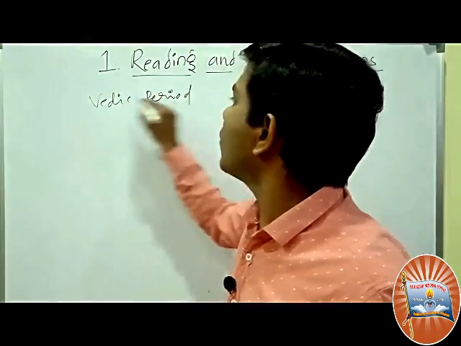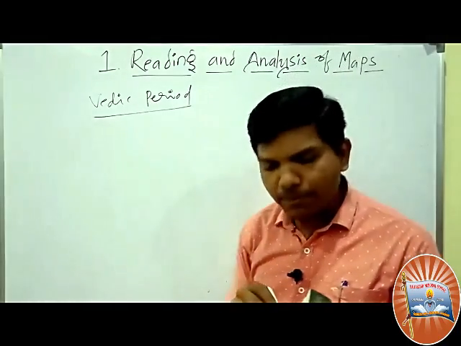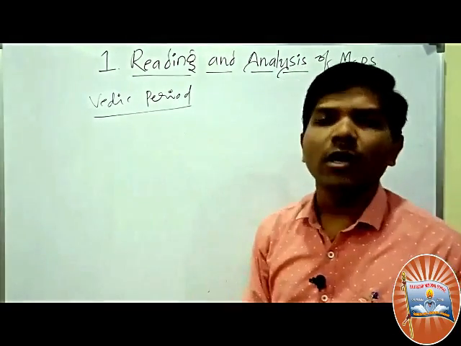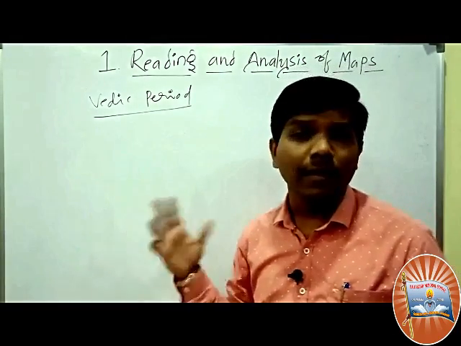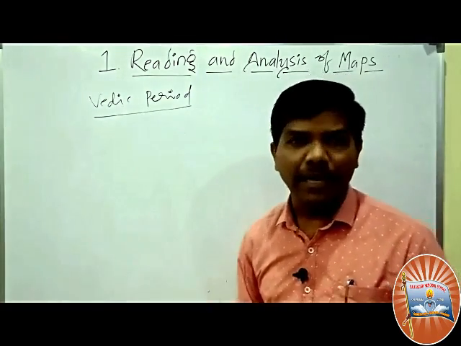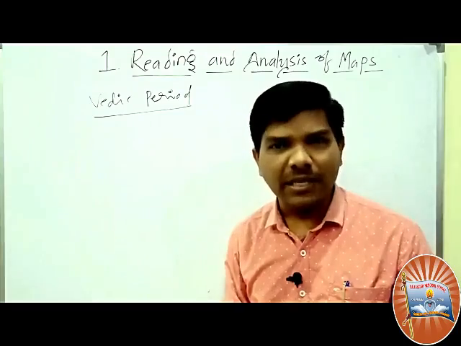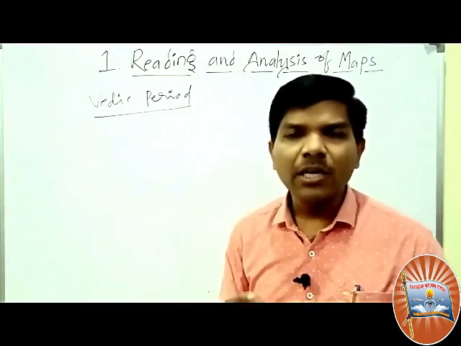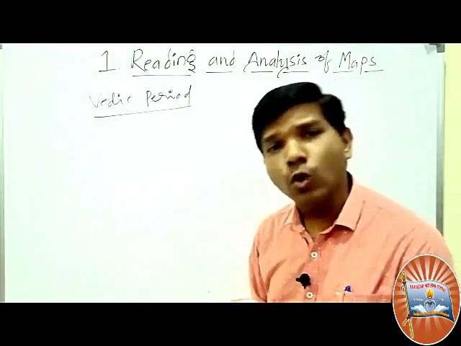You might have known what the Vedic period is. Before Gautama Buddha and Vardhamana Mahavira, you learned about the Vedic period in your 6th class, where the Vedas started: Rig Veda, Yajurveda, Atharva Veda.